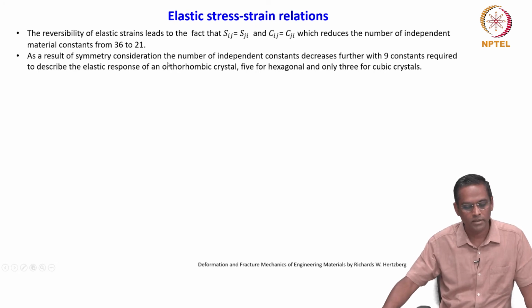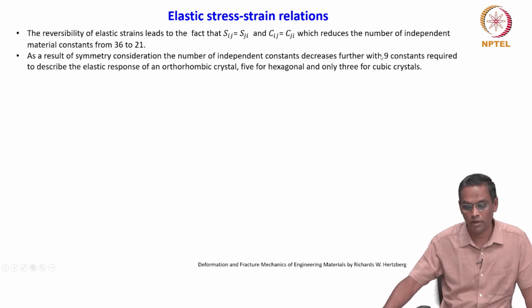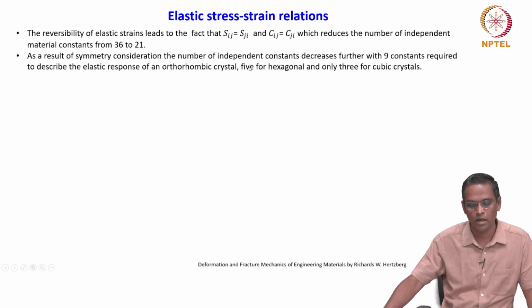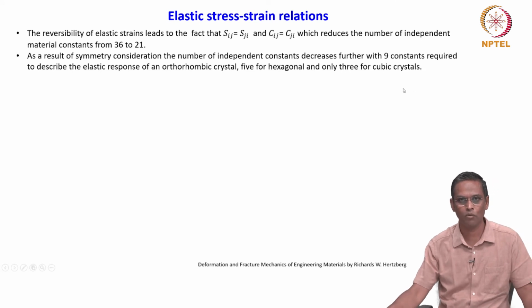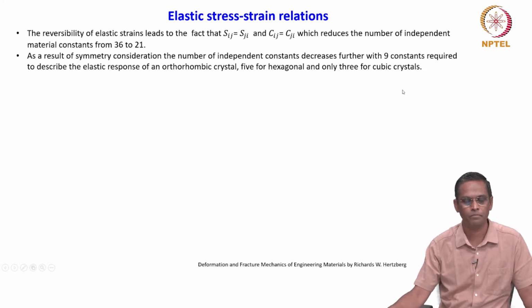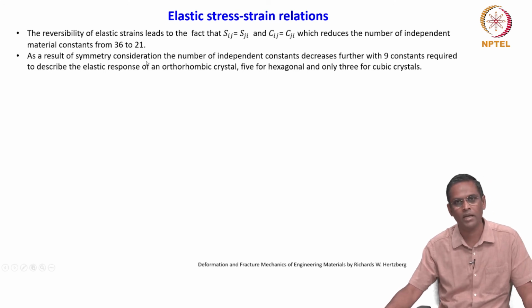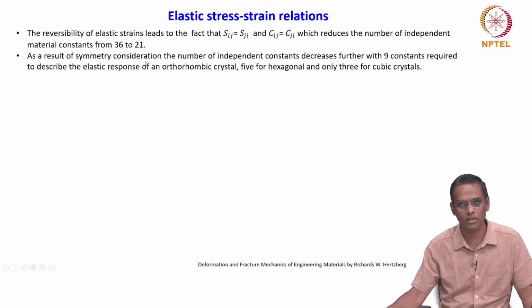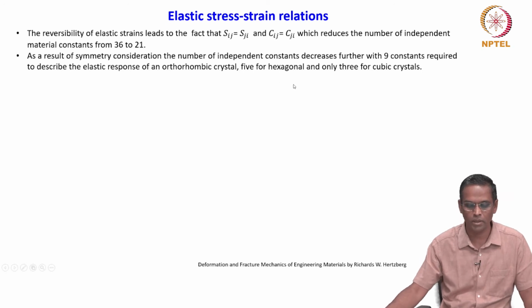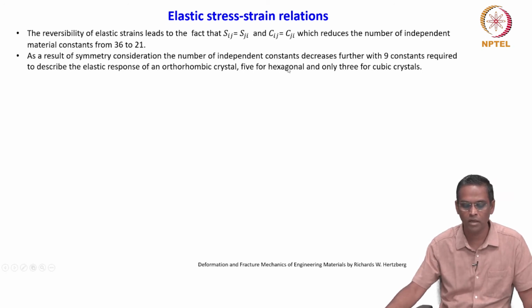As a result of symmetry considerations, the number of independent constants decreases further, with 9 constants required to describe the elastic response of an orthorhombic crystal, 5 for hexagonal and only 3 for cubic material. So, life becomes simpler once you bring in more parameters which can be similar in all orientations, for example, symmetry. When you consider symmetry, it gives further reduction in the number of independent constants. For example, for a hexagonal system it is 5 and only 3 for a cubic system. Okay.